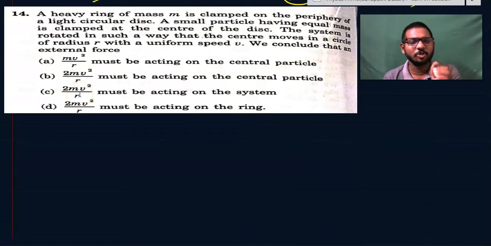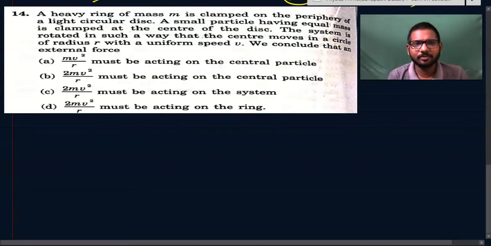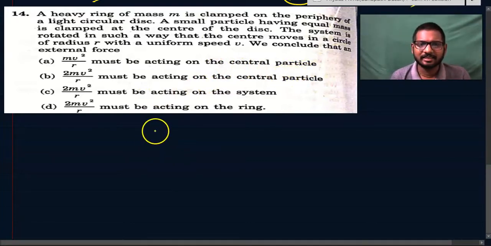Students, let us see this question. This question is a bit tricky. You need to understand this question. A heavy ring of mass m is clamped on the periphery of a light circular disc.